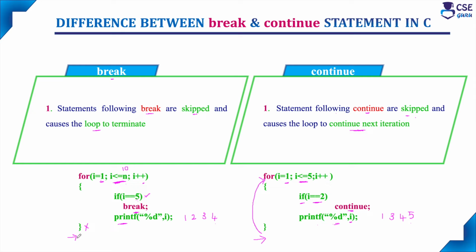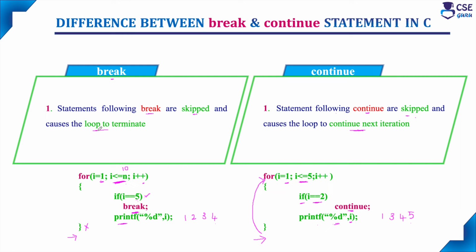Control will be transferred to the next statement in the C code. So that is the difference. Here, before the condition fails, the loop will terminate abruptly because of this break statement. So now you'll understand the difference between break and continue. This is the main difference.